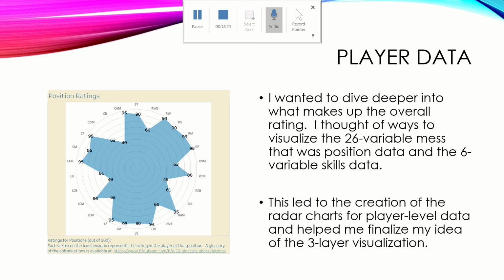The other radar chart that I made is very similar. I saw one radar chart, and honestly, I was kind of enamored with it, so it seemed like a really good way to display multiple different aspects of the player data. It worked really well because there were so many variables that I wanted to study. In this case, there's 26. For the other one, there's 6. And then I was going to look further at the individual metrics, and there's something like 30 of those. So they all would have been really great opportunities for radar charts, which we didn't get a chance to cover very much in class.